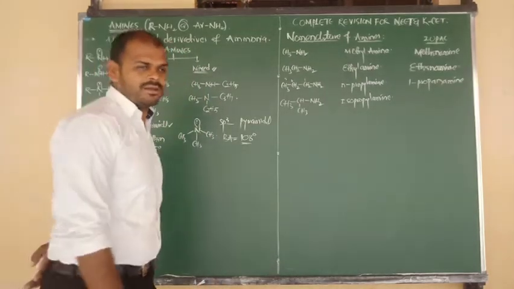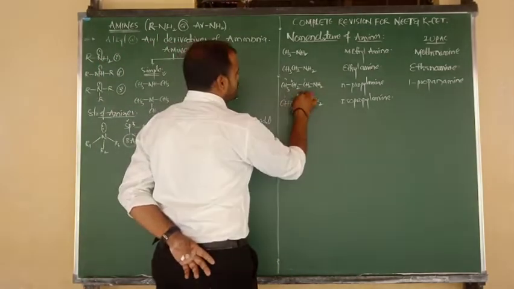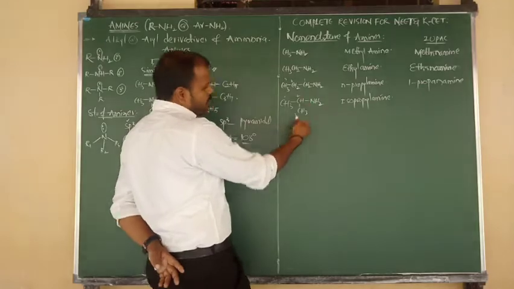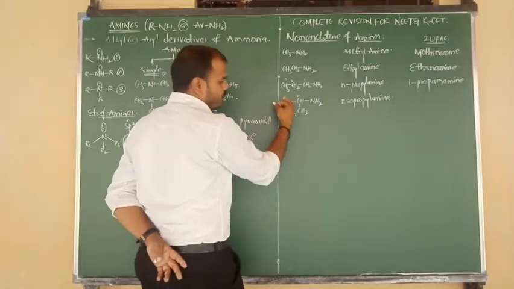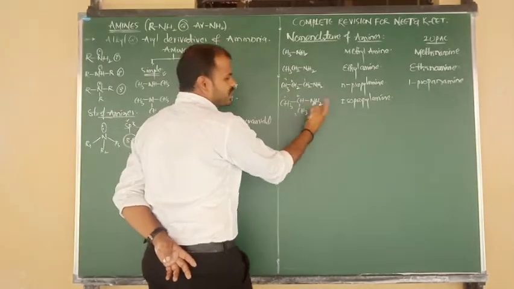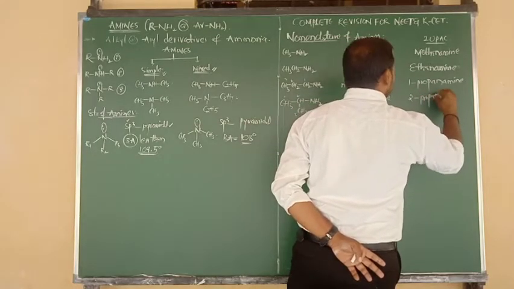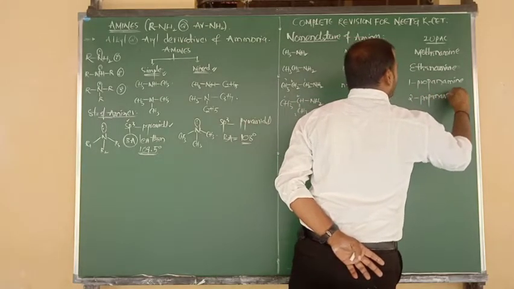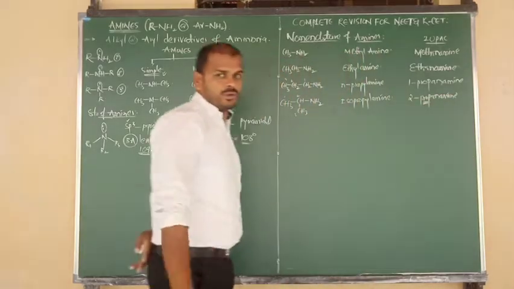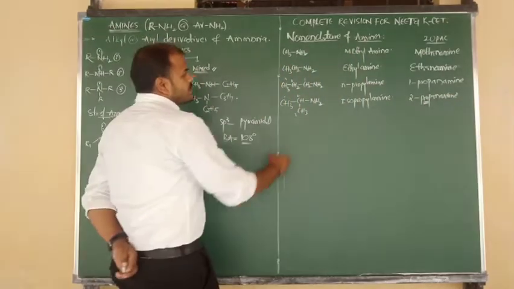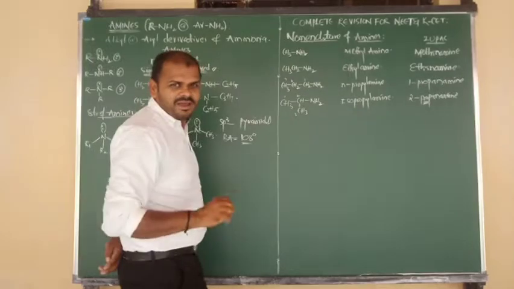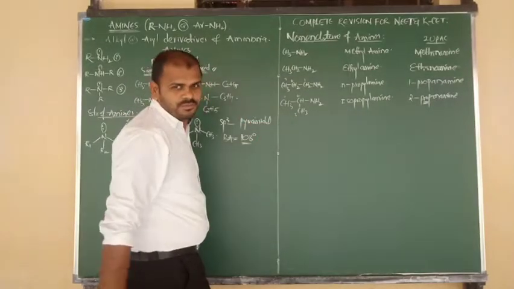And what will be its IUPAC name? How to write the IUPAC name? Same thing: 1, 2, 3. Otherwise you can move from the downside also, 1, 2, 3. So propane-2-amine, and also we can say 2-propanamine. The root word is prop, not 2. Be careful. So these all are examples of primary amine, in different ways I have shown you.